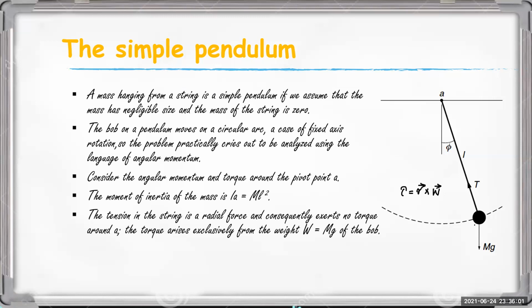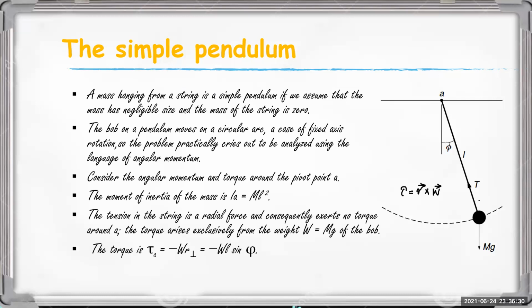Is it clockwise or anti-clockwise? It is in the clockwise sense, so it must be negative. So we can write the torque tau equal to minus W times R perpendicular. R perpendicular must be equal to what?